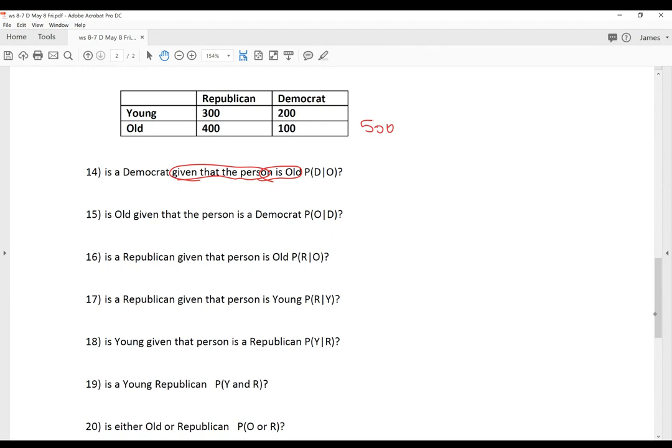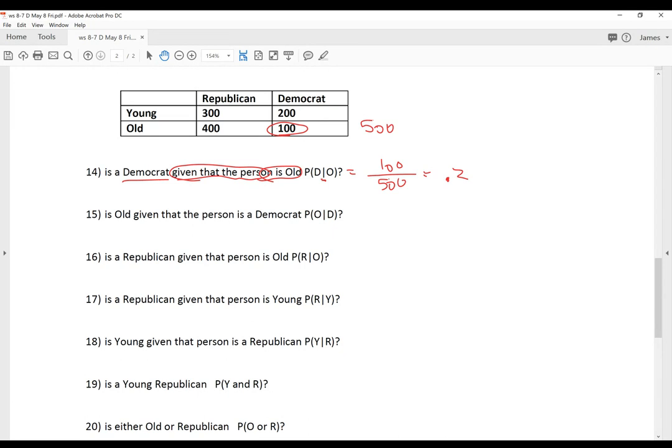So out of 500 old people, if you're old, well, what's the chance that you're a Democrat? Not 400, that's Republican. So that's 100 Democrat. So it's 100 because of the bar. It's not out of 1,000. Given that you already know that person is old, so that's out of 500. Oh, turns out there are 500, 500. Well, darn. Well, anyways, 0.2 or 1 out of 5.